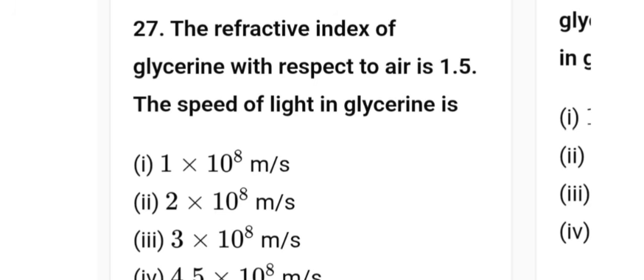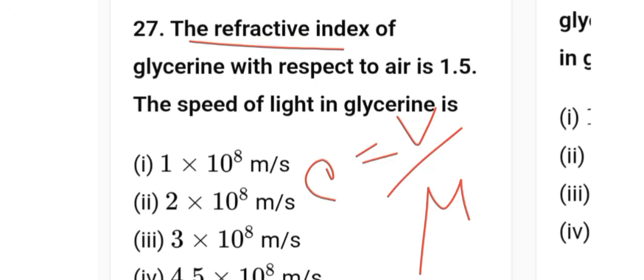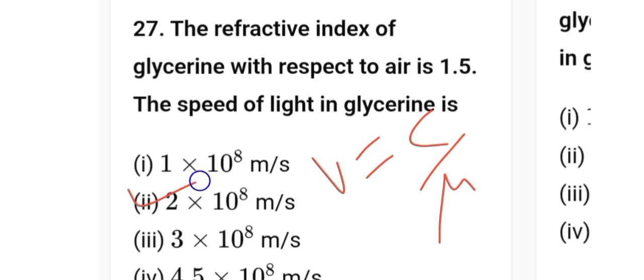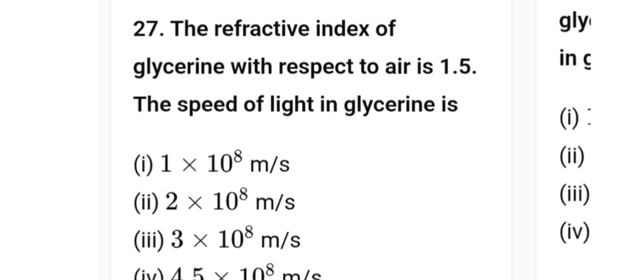Refractive index of glycerin with respect to the air is 1.5. The speed of light in glycerin is. So we know our formula: V is equal to C by mu. The value of C we will put: 3 into 10 to the power 8 divided by 1.5. So our answer will be 2 into 10 to the power 8 meter per second.